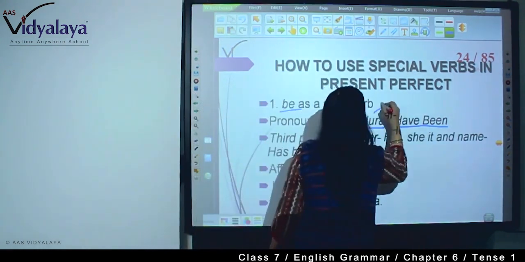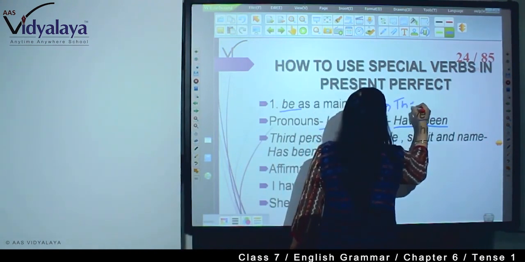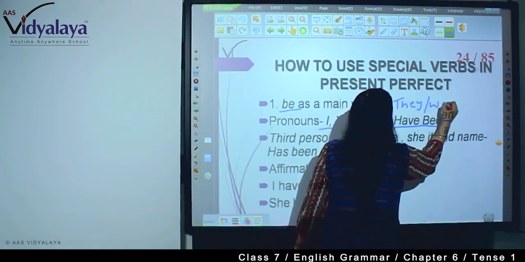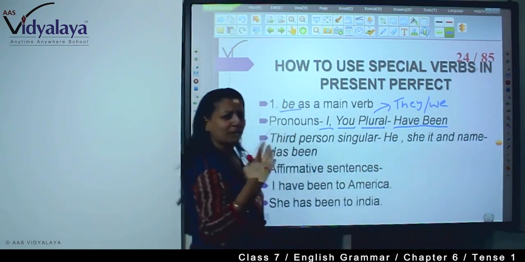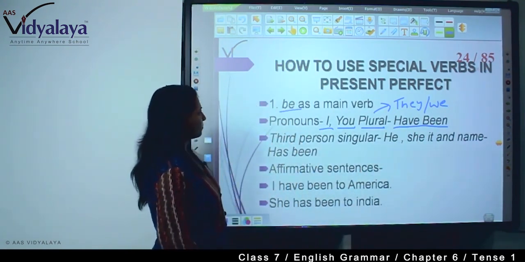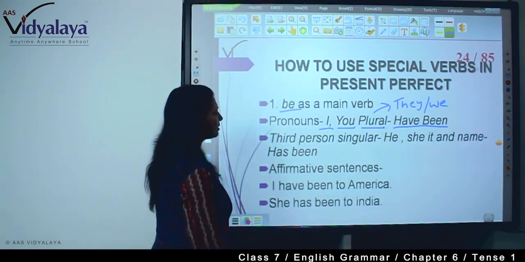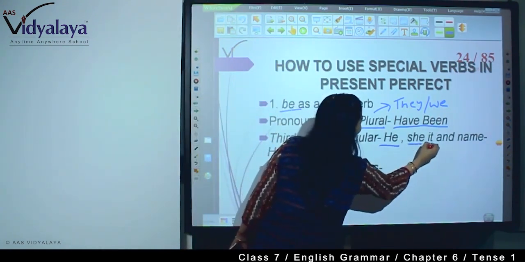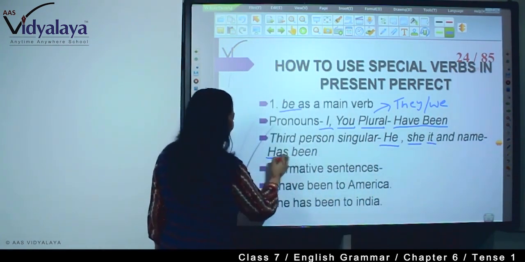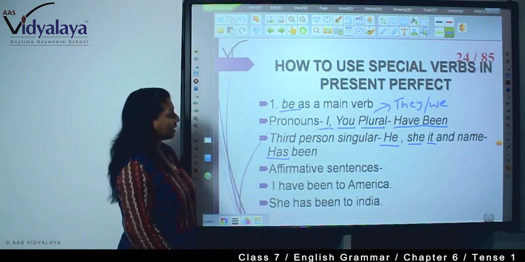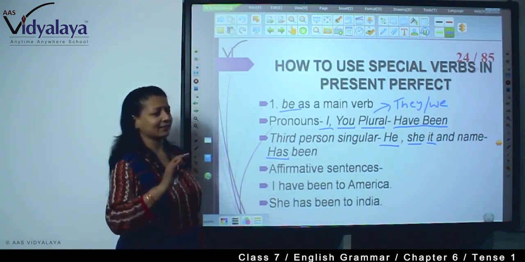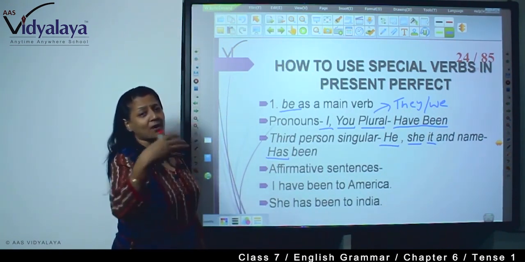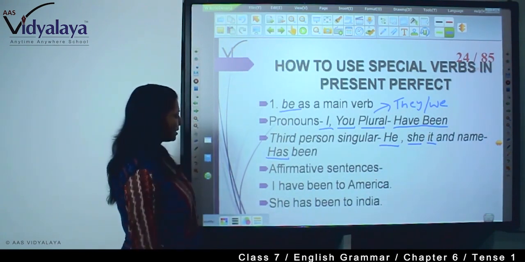In the plural, we can write they, we, right? People, so many people. Okay, in this way. Now, third person singular, if it is he, she, it, or any name, then has been. He has, she has, it has, or Ram has.